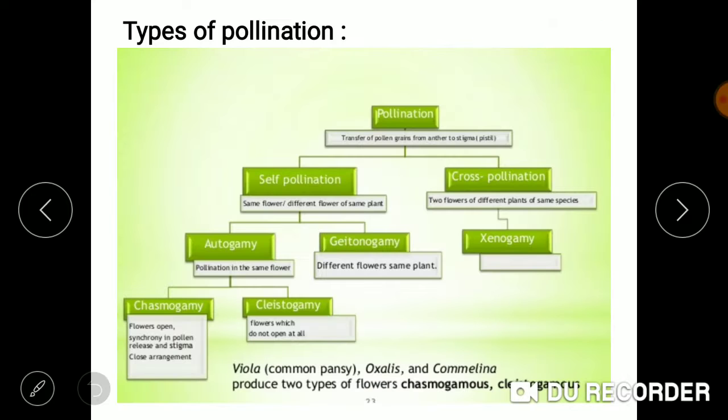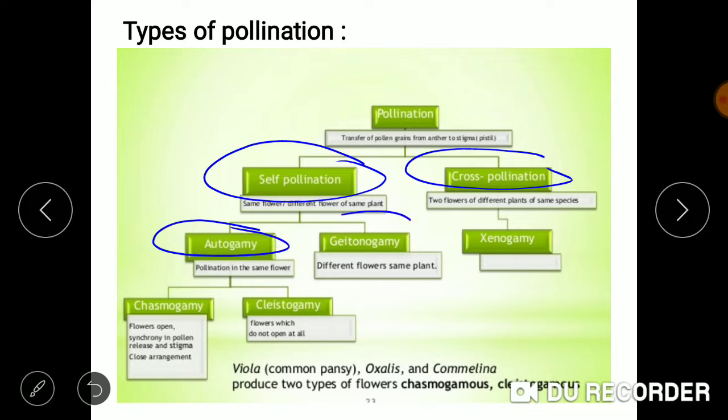Now we'll move on to the process of pollination. The types of pollination: there are two types, self-pollination and cross-pollination. Self-pollination takes place within the same flower, or in a different flower but of the same plant. While in cross-pollination, the flowers belong to two different plants, provided those plants are of the same species. Self-pollination can further be divided into two categories: autogamy and geitonogamy.